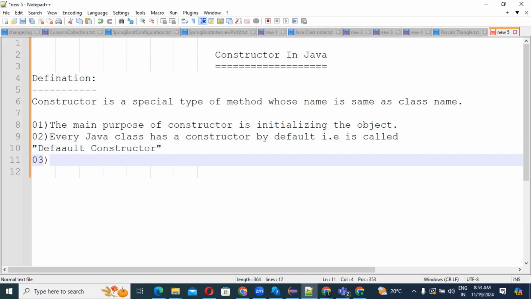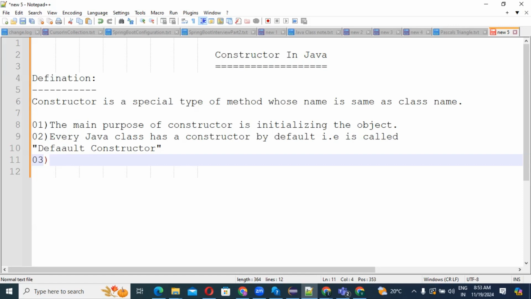Okay. So guys, see, if you are creating any constructor in a Java class, then the Java compiler does not create any default constructor. Keep in mind, this is not a third point; for understanding purposes I am telling you, it is the extension of the second point. If you are not creating any constructor explicitly, then one constructor will be created by default by the Java compiler. Correct, guys?